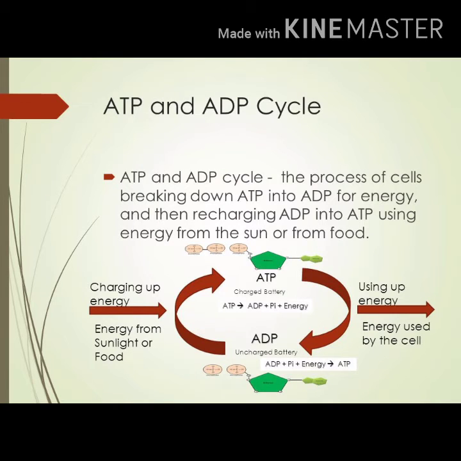The energy released during cellular respiration is immediately used to synthesize a molecule called ATP. What is ATP? ATP is the energy currency for most of the cellular processes. The energy released during respiration is used to make an ATP molecule from ADP and inorganic phosphate. ATP is like the energy from a battery, which we can use for different kinds of things. The battery energy can be converted into light energy, electrical energy, like that.